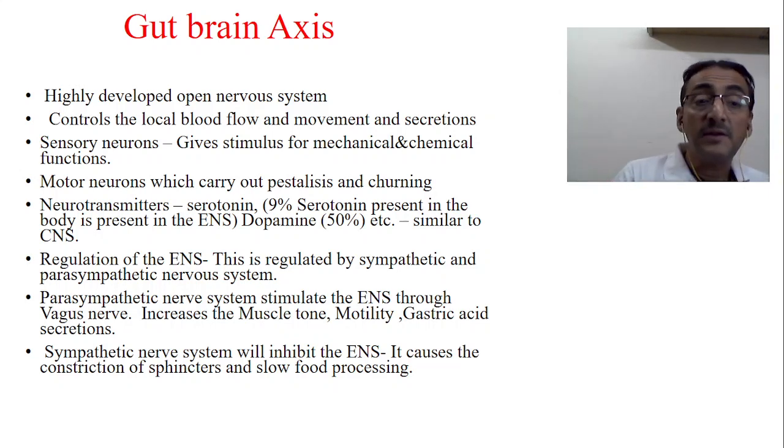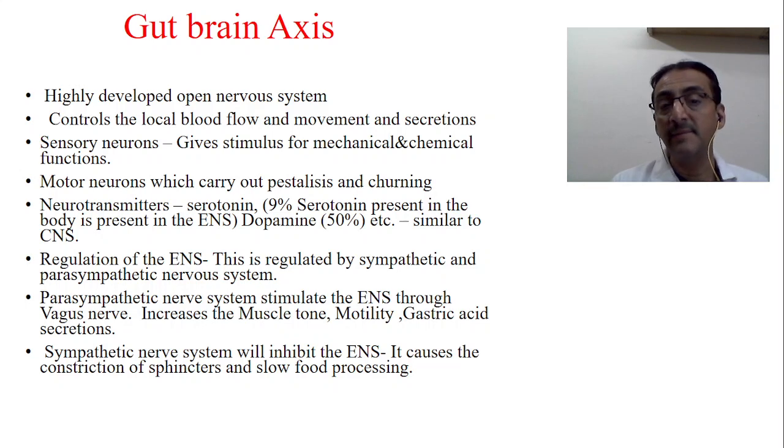Anyway, the sympathetic nervous system will inhibit the ENS. It causes constriction of the sphincters and slow food processing. This is the role the sympathetic nerve plays here. The sympathetic nerves present in the gut area cause constriction of the sphincters, and as a result it gives sufficient time for the food to pass through the intestinal loops, so that its absorption and assimilation is possible. So this is how these two things are working together.